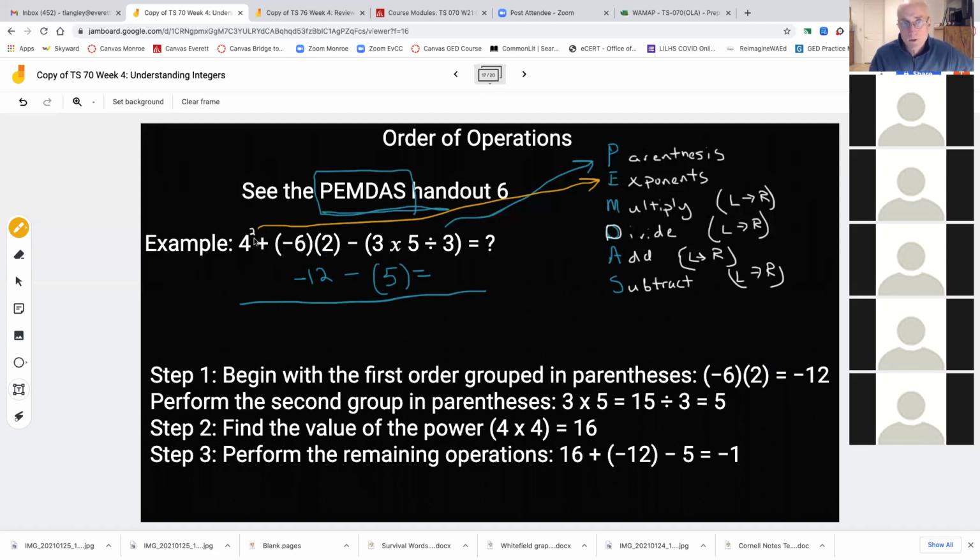So exponents: 4 squared means 4 times 4, which is 16. Now I've got +16 -12 -5. If I combine my like terms here, that's -1. So I have 16 minus 12 and 5, which is -1.